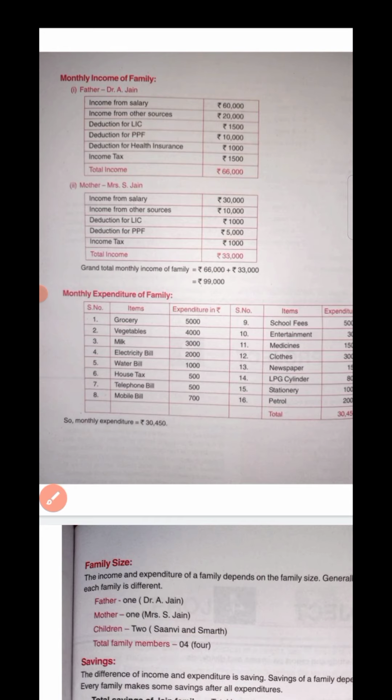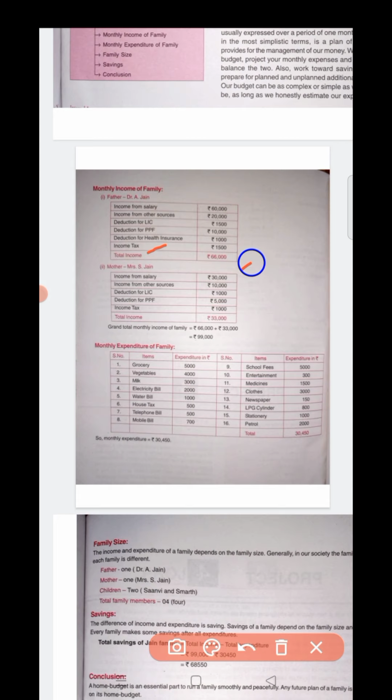Then you can see, children, that the gross total income is 66,000. Now you might ask, 60,000 plus 20,000 is 80,000, how did it become 66,000? I will tell you: 60,000 and 20,000 are the income, so if you add this, it is 80,000. In this 80,000, the others are deductions.